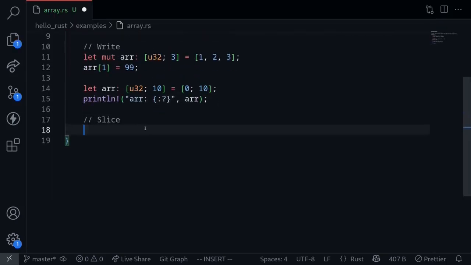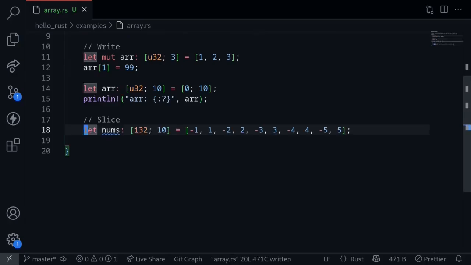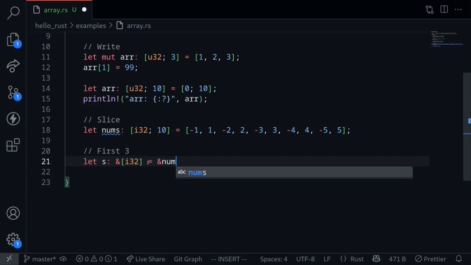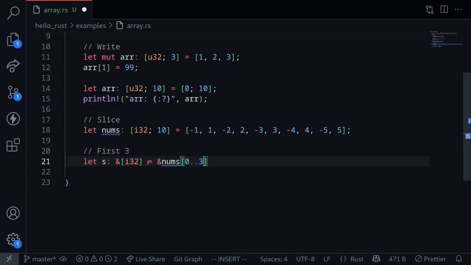Slices represent a slice of a vector or array. For the examples below, I'll be using this nums array, and we'll slice it in different ways. For example, if you wanted to get the first 3 elements from this nums array, let's name this variable as. The type will be a reference to an array of type i32, and this is equal to, we'll slice the nums array from 0 to 3. We want the first 3 elements, but not including the element at the 3rd index.